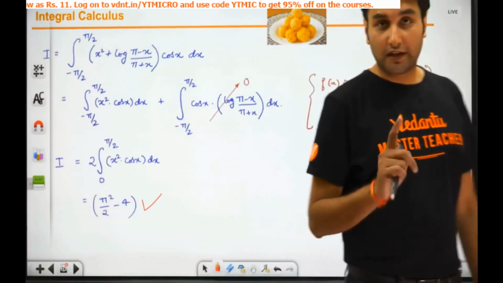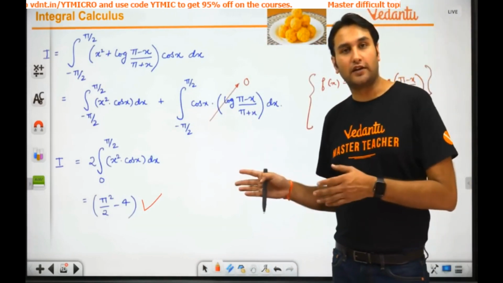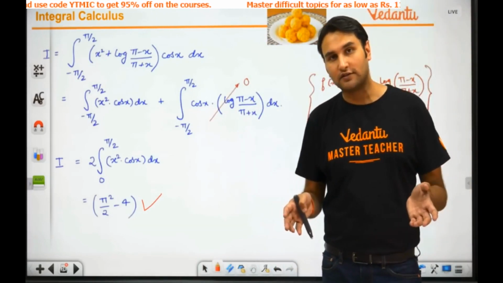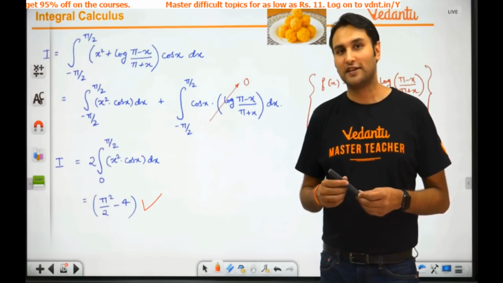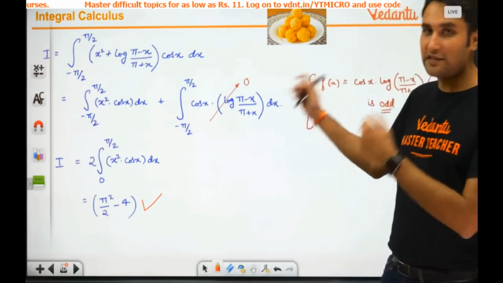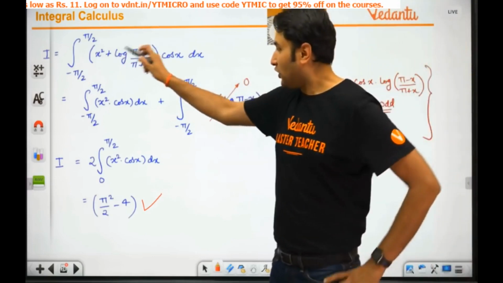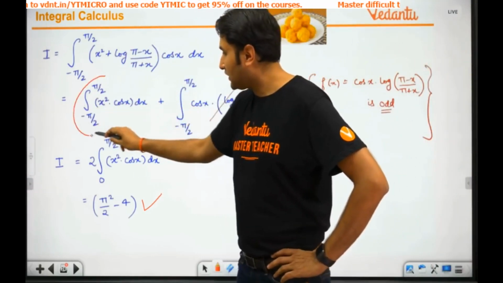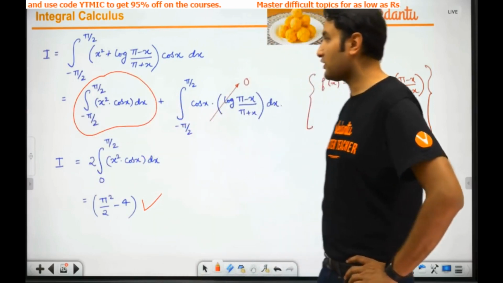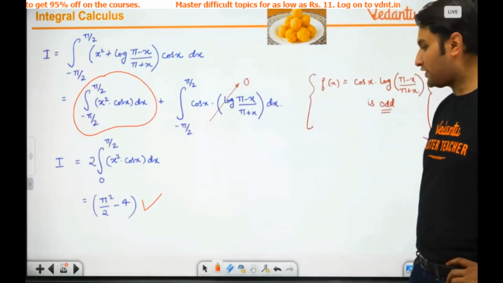Okay. But why should I even do that? Is there one more shortcut here? है. बताओ. There is one more shortcut here. इसकी भी जरूरत नहीं है. Let me tell you how I would have done it. First of all, I reached till here. X square cos x. Okay. What if I say this is verbal?